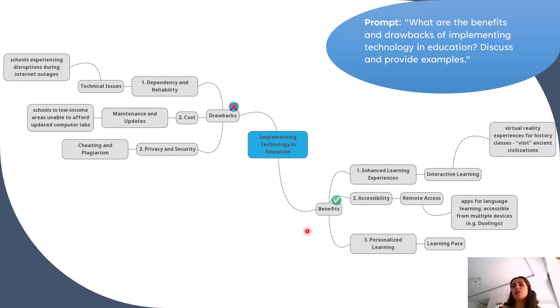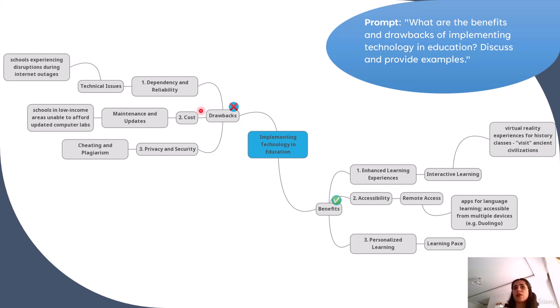The benefits branch includes enhanced learning experiences, accessibility, and personalized learning. The first micro branch has interactive learning in it, which is tools like virtual lab simulations. The accessibility branch has remote access, which is online courses that allow learning from anywhere. And the last small branch contains learning at your own pace. Technology allows students to learn at their own pace.